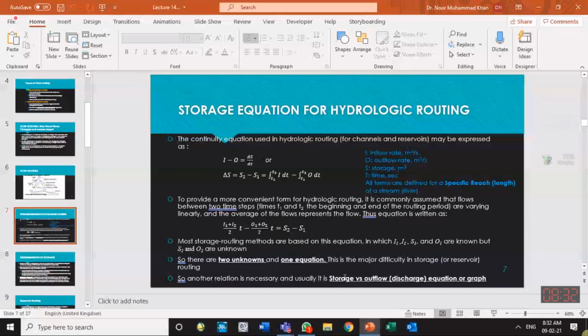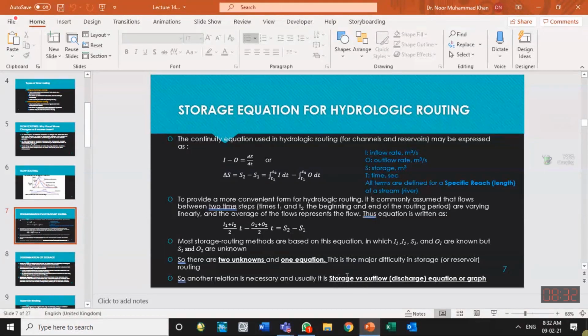Similar formulas are there for broad crested weirs also, and if some other kind of structure is there for flow measurement. So if you reconsider this formula, Q equals some coefficient multiplied by geometrical parameters, length of the weir, multiplied by head to the power 3/2. We can say for a certain weir, everything else is constant, the coefficient is constant, length is constant, and Q is a function of h to the power 3/2. Our outflow is a function of head above the crest. So similar functions are usually available.